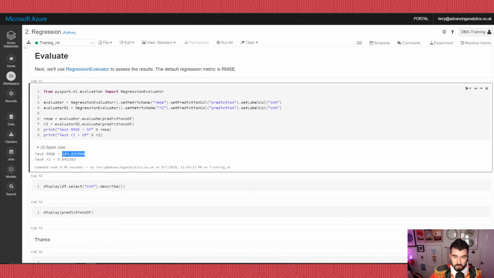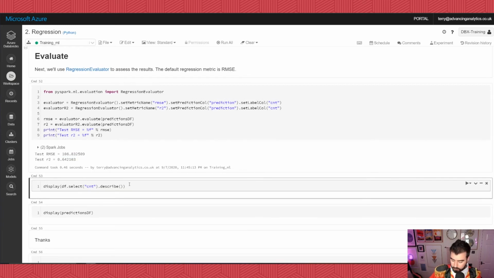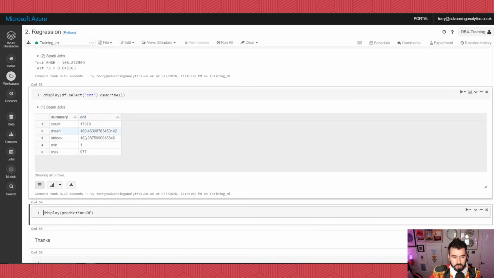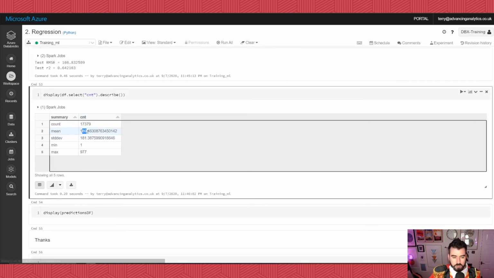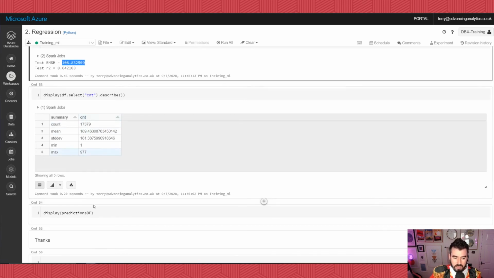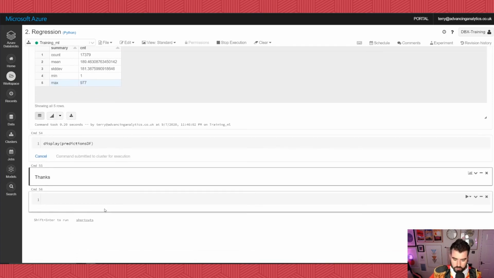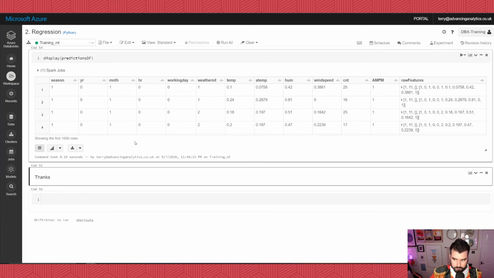Now, this notebook is set up so that you can go back in and tweak a couple of things and get this number right down to roughly about 30, between 20 and 30 with a little bit of practice, okay? So go away and do that. Let's have a little look here. Describe our count again. So we know that on average, we get 189 rentals. And we know that at the moment we are wrong by 108. So not great, but certainly we can do some work to improve that, okay?